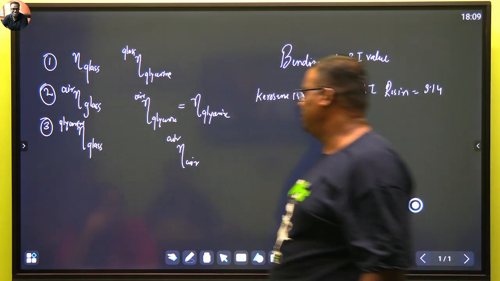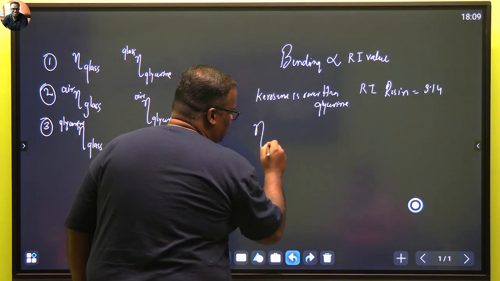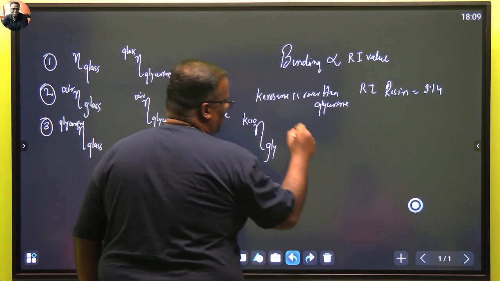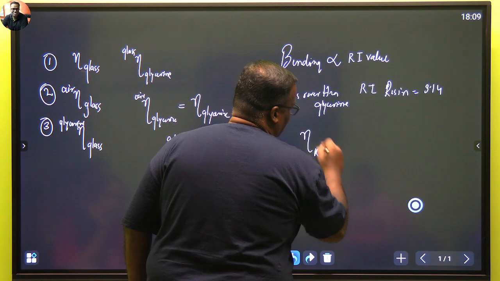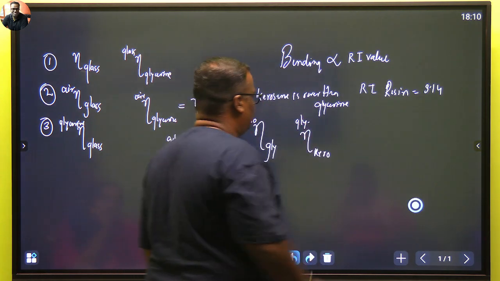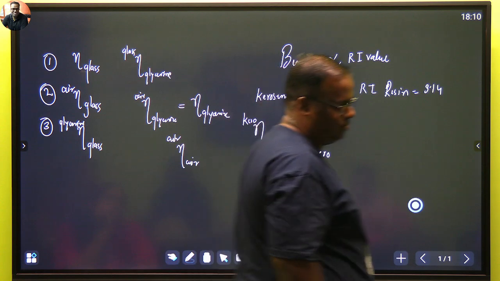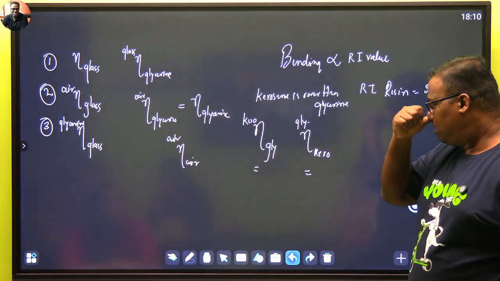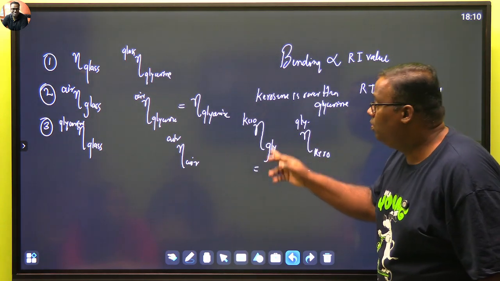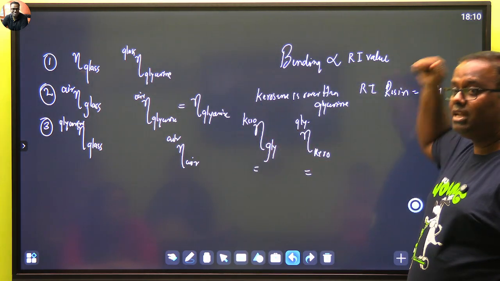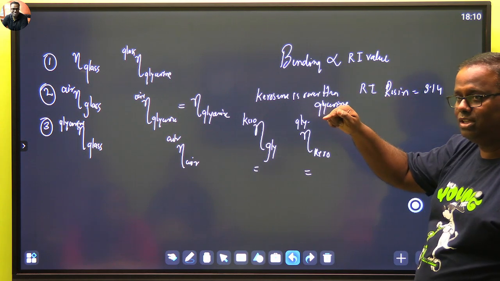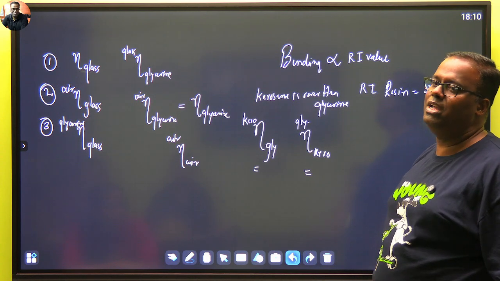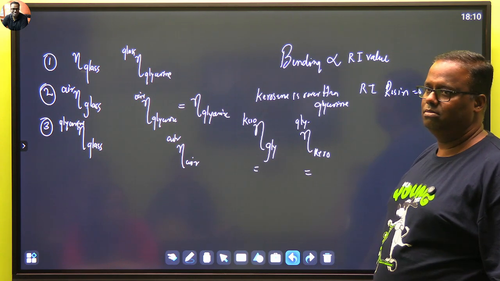Now just see what I'm writing. अब दोनों का हम वैल्यूज प्रेडिक्ट करते हैं. Number 1, the first one is refractive index of glycerin with respect to kerosene. Light is coming from kerosene, entering inside glycerin. Will you see more bending or less? You should see bending away or bending towards? Towards.